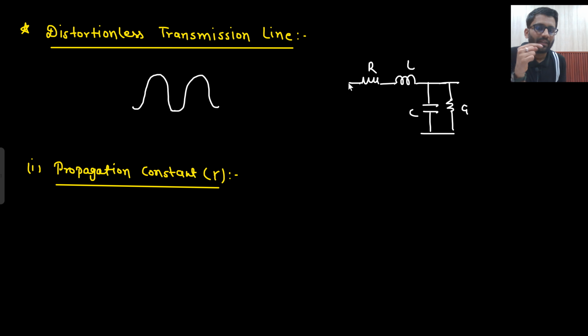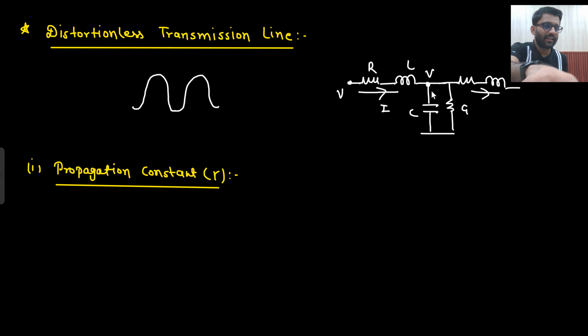So first what will happen? Some voltage is developed. Because of that voltage, current is developed. Then because of that current, this capacitor gets charged. Again some voltage is developed. Now this voltage will develop further current. This is what happens in a transmission line. First voltage, then because of this voltage there is some current. Because of this current, this voltage is developed. Then because of this voltage, again current is developed. And in that manner it keeps on going.